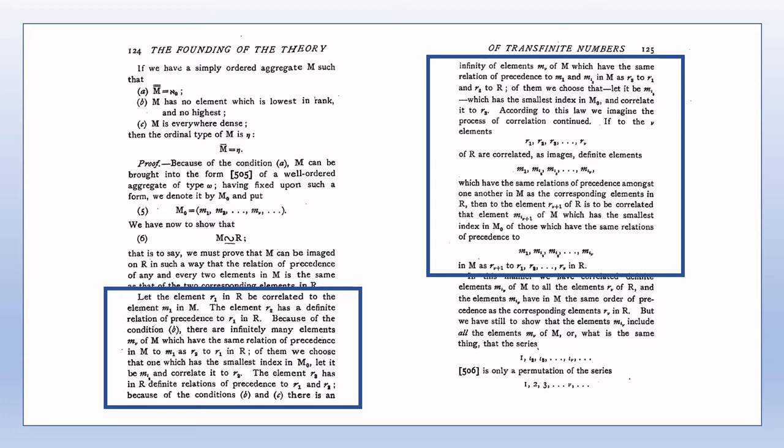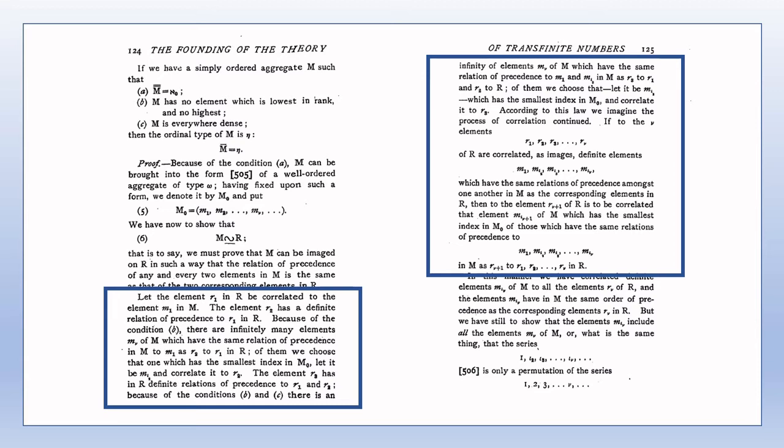If not, then M0 would only contain the elements of M which were either higher in rank than M1 or lower in rank than M1. The elements R1, R2, etc. are not being randomly chosen from R. They are in fact the elements of the aggregate R0, and in the order in which they appear in R0. The R1 chosen to start things off is the lowest rank element of R0. R2 is the second lowest rank element of R0.